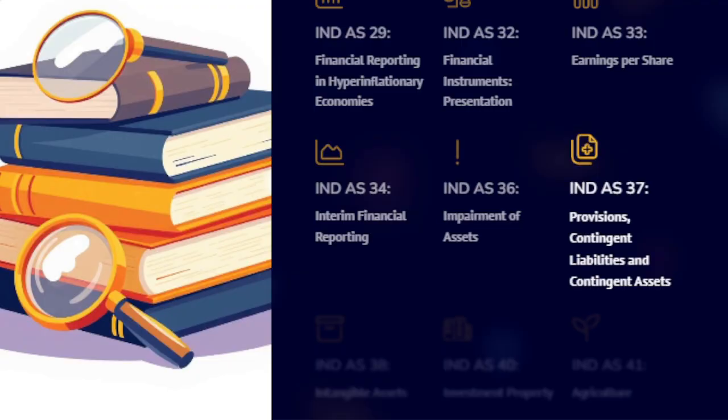IND AS 37, Provisions, Contingent Liabilities and Contingent Assets, provides rules for recognizing provisions, that is present obligations from past events, disclosing contingent liabilities, that is possible obligations, and reporting contingent assets, that is possible assets not yet certain.